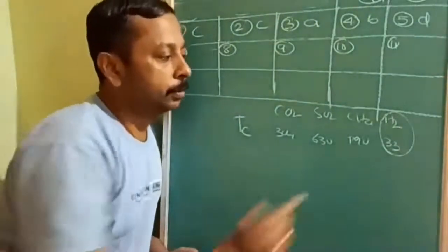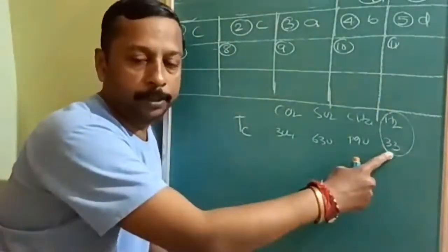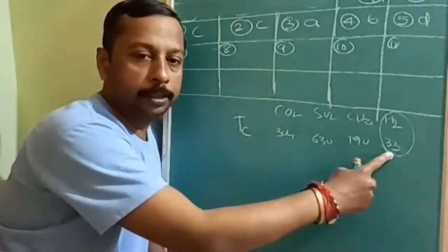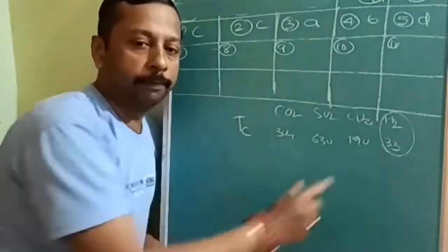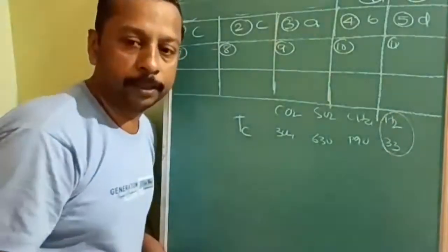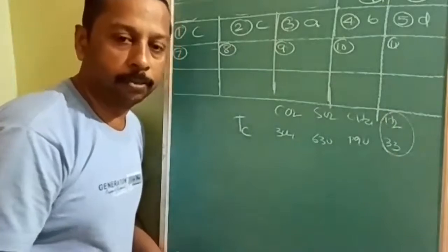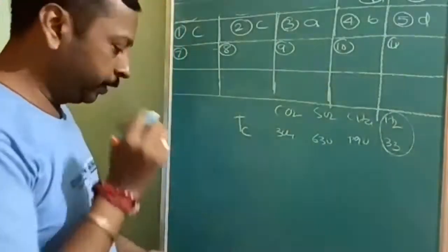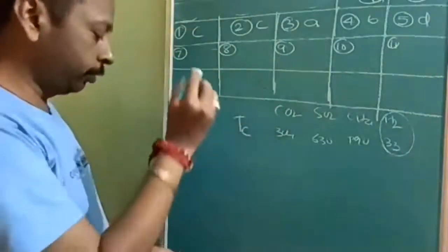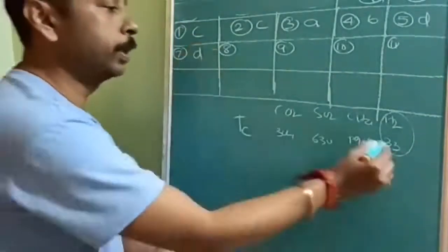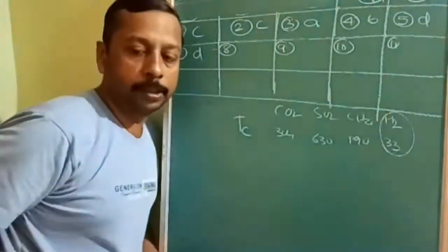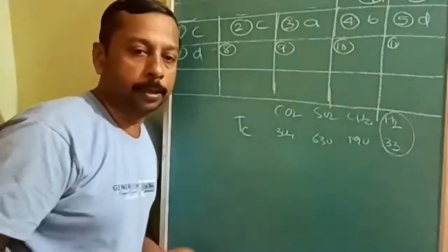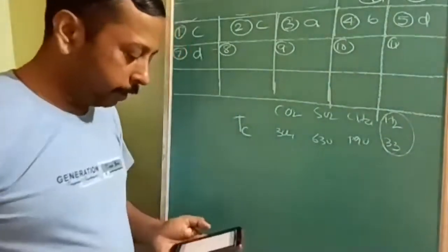Why? Because lowest critical temperature means least tendency to get adsorbed or liquefy. Higher the critical temperature, higher will be the tendency to get adsorbed. Therefore, the answer to this seventh question will be D. That is hydrogen, because of the lowest critical temperature. Okay. Next, let us see the next question.